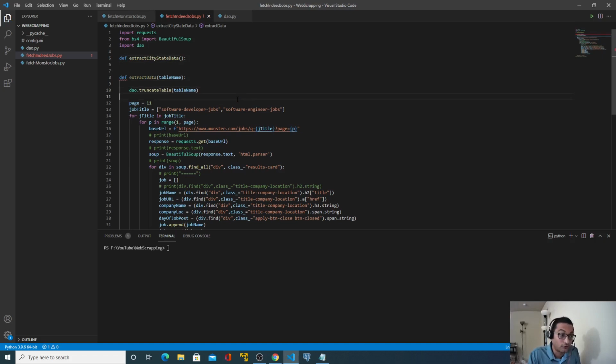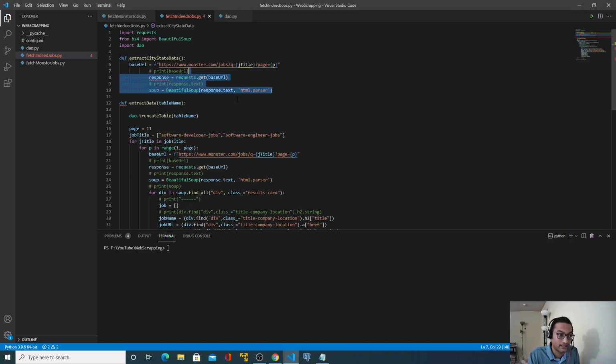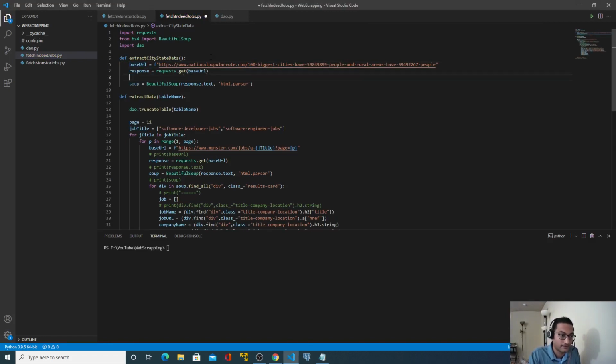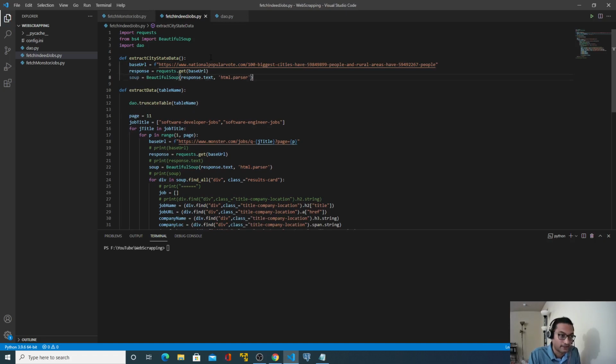So what would be our base URL? What we did once we had a base URL was download the content of that base URL using the requests.get method and store it in a response object. Then using that response.text, we created a soup object. So we need all these three lines of code. I will copy this and indent it. Our base URL would be this. There is no variable part, but I will still keep this f as is for the formulated URL. I will delete this. Perfect. And let me print this soup.